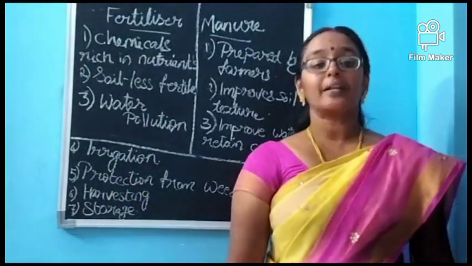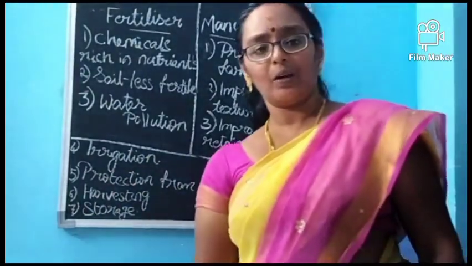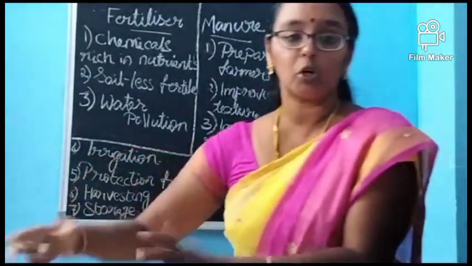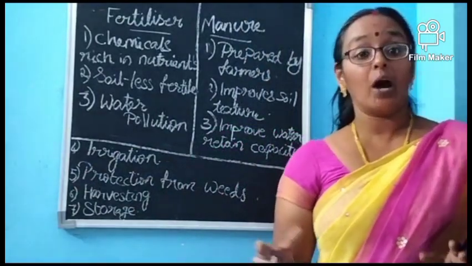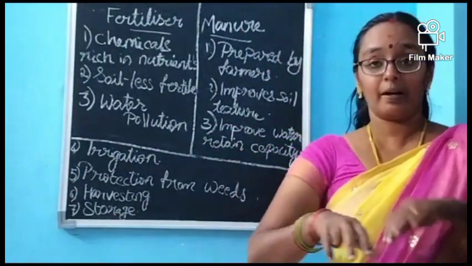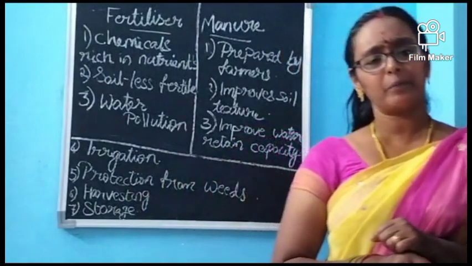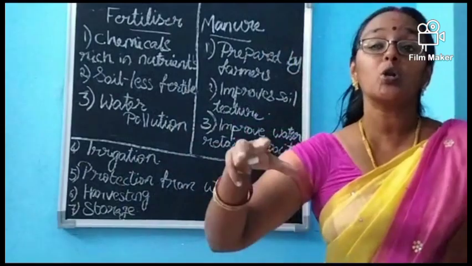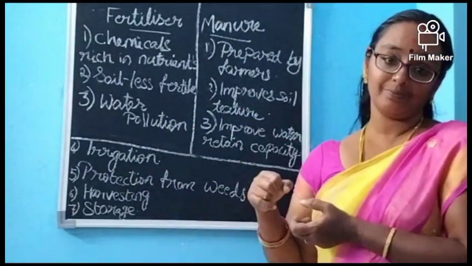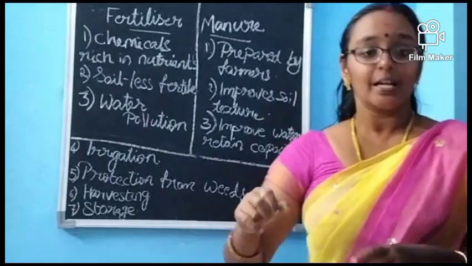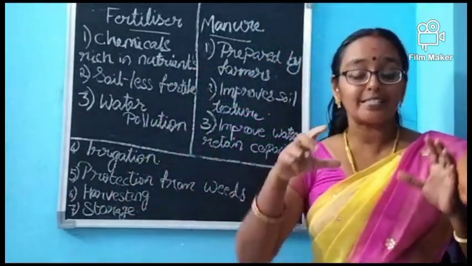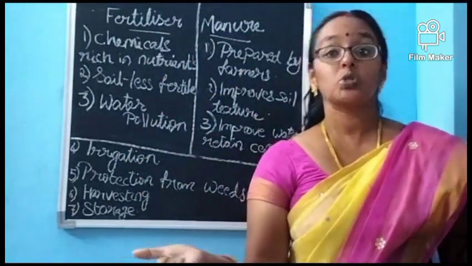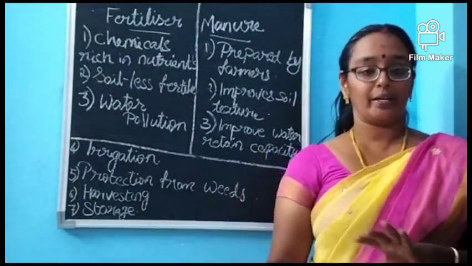And the fifth one is protection from weeds. What are weeds? Weeds are the unwanted plants which grow along with the crops. They have to be removed from among the crops. Why do they have to be removed? If they are not removed, these weeds will also take the nutrients from the soil, as well as the sunlight. All these things will be taken by the weeds and they will grow much better than the crops. So they have to be removed from the soil.